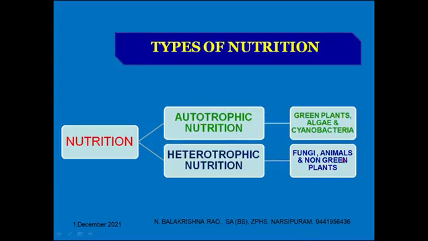Fungi, animals and non-green plants come under heterotrophic nutrition. Now we discuss what is autotrophic nutrition and what is heterotrophic nutrition.